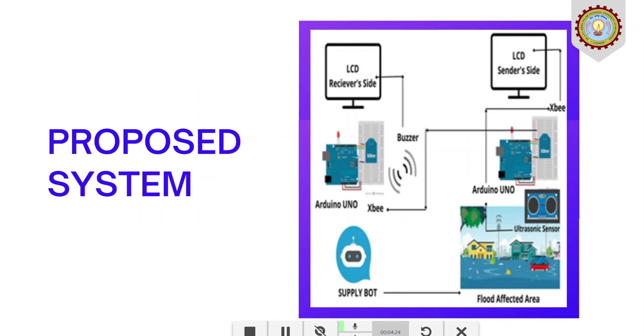The proposed system of the project is, in the proposed system we can see that there are two LCD screens on either sections. One is on the receiver side and other one is on the transmitter side. Both are connected to a Zigbee and Arduino Uno. Once the flood level in the flood affected area reaches to a certain danger level, the ultrasonic sensor will sense and send message to either sections which will be displayed on both LCD screens. And then buzzer will start beeping.